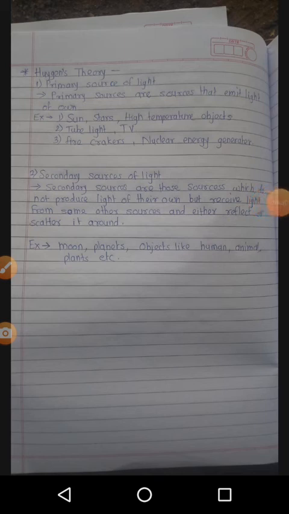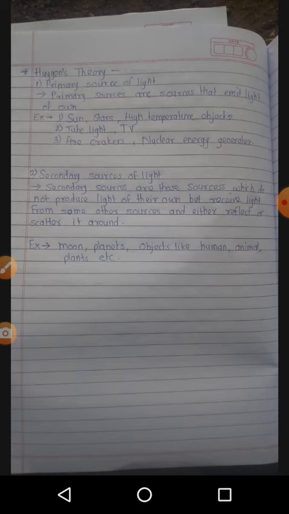Because of high temperature that object can emit the light. The sun and stars have high temperature, and because of the high temperature a certain process happens on the surface of the sun or stars. Then because of that high temperature the object can emit the light.